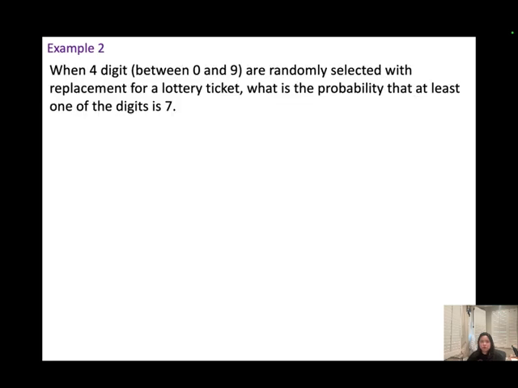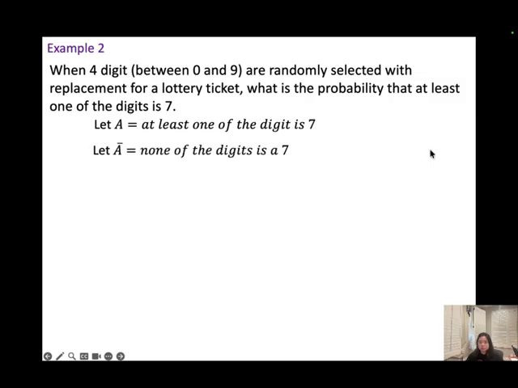Example 2. When 4 digits between 0 and 9 are randomly selected with replacement for a lottery ticket, what is the probability that at least one of the digits is 7? So we're going to let A be at least one of the digits is 7. Think about it. What is the complement of A? If we want at least one of the digits to be 7, the complement will be none of the digits is 7.